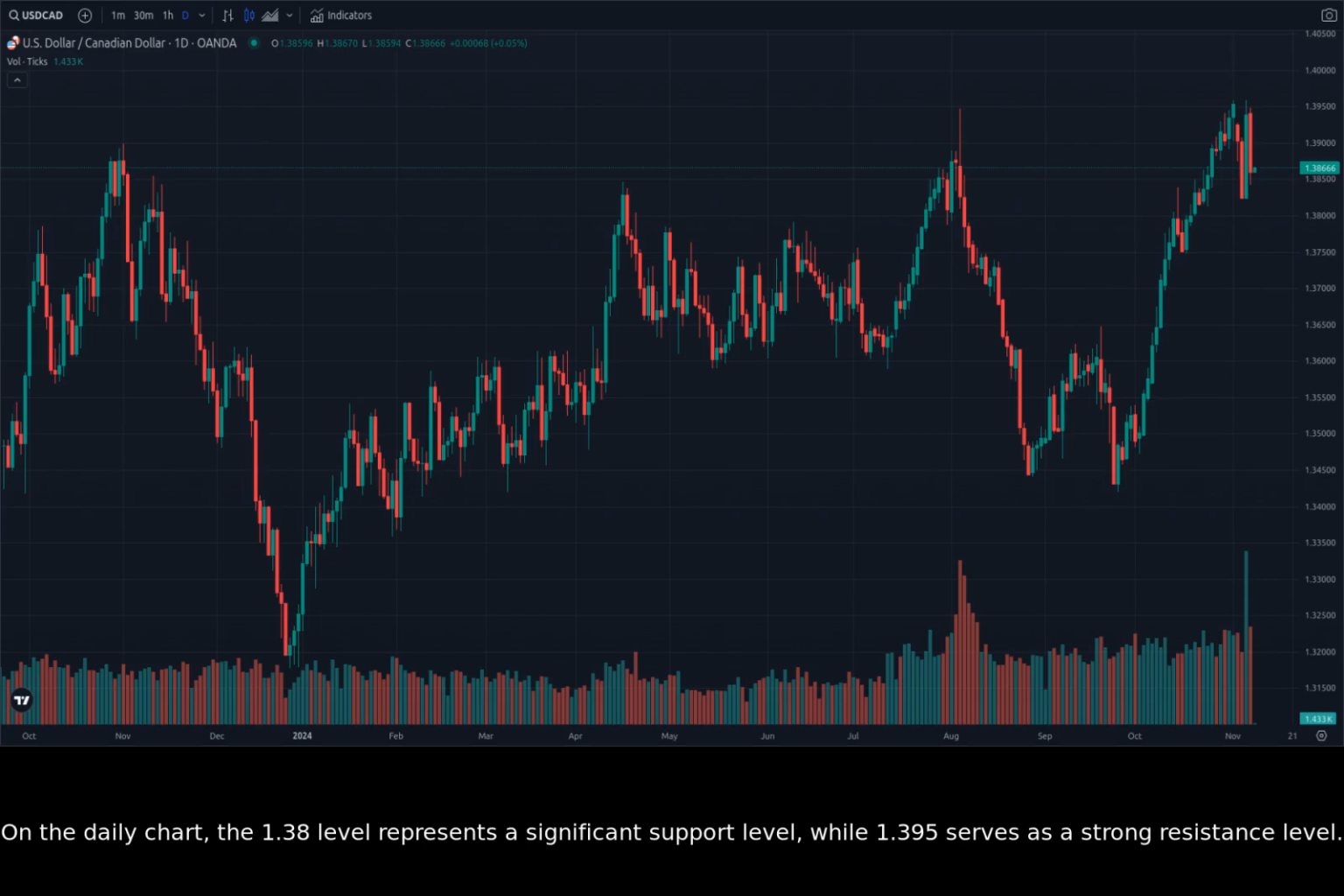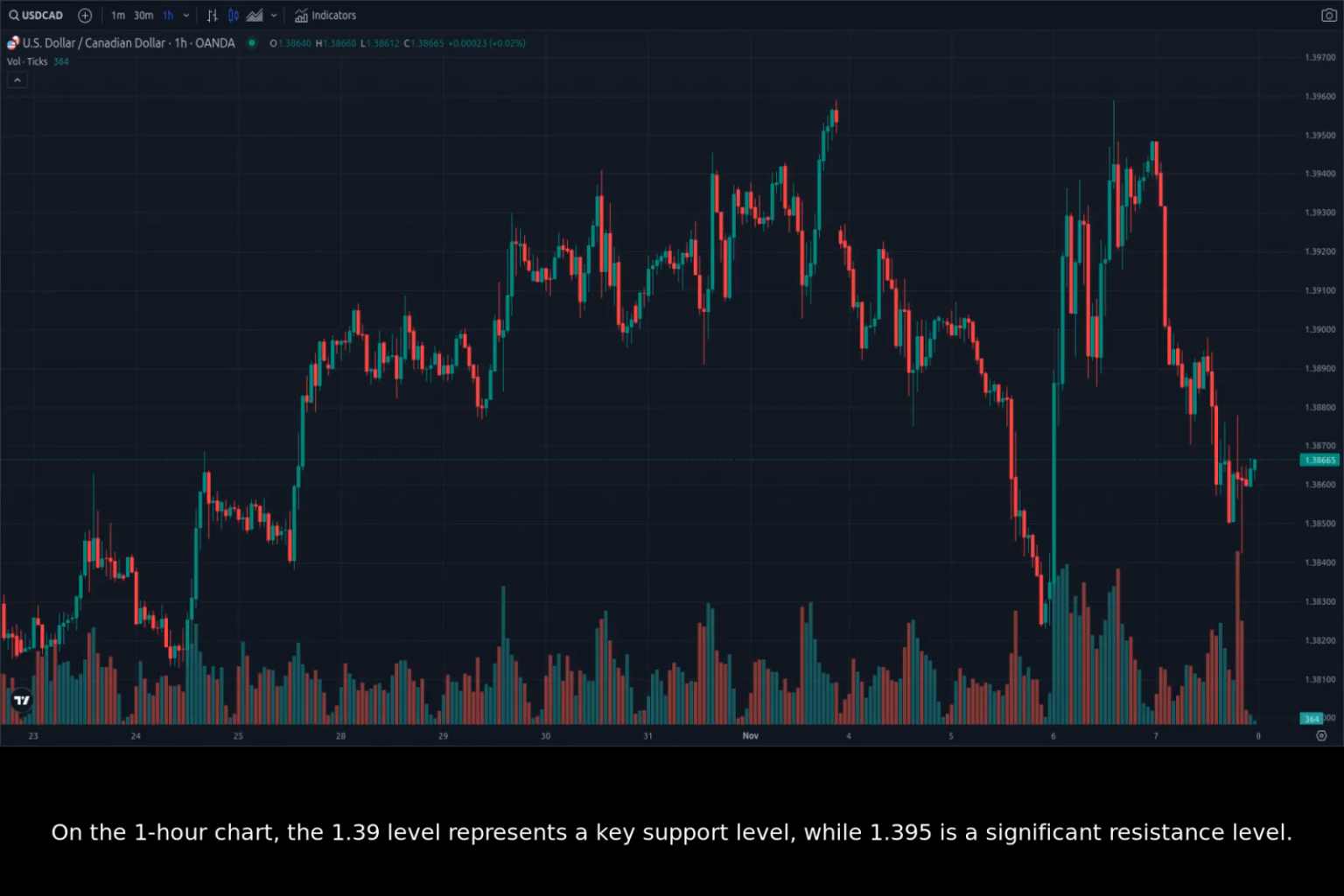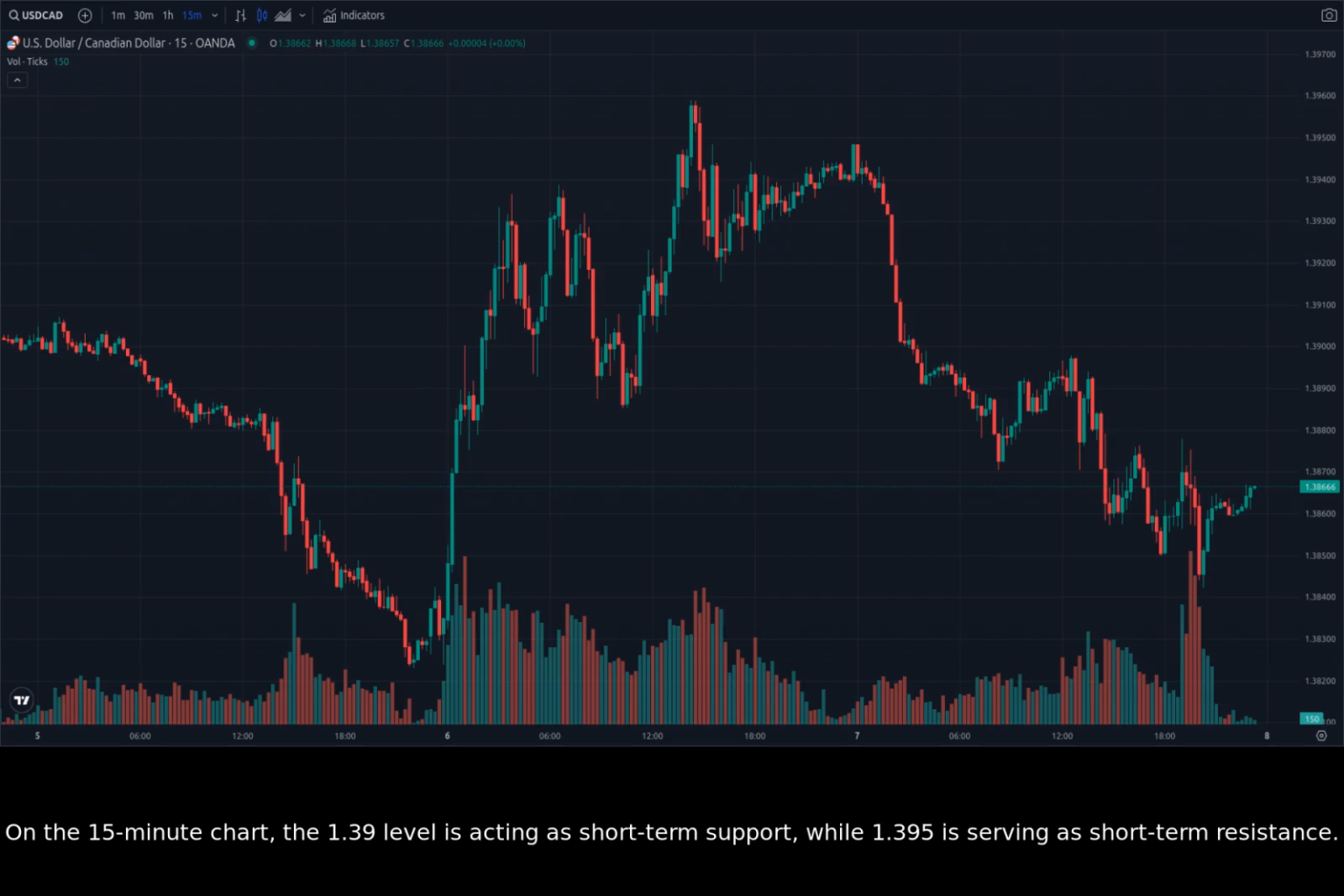On the daily chart, the 1.38 level represents a significant support level, while 1.395 serves as a strong resistance level. On the 1-hour chart, the 1.39 level represents a key support level, while 1.395 is a significant resistance level. On the 15-minute chart, the 1.39 level is acting as short-term support, while 1.395 is serving as short-term resistance.